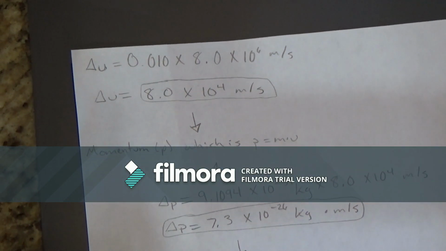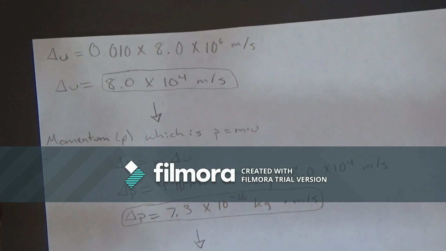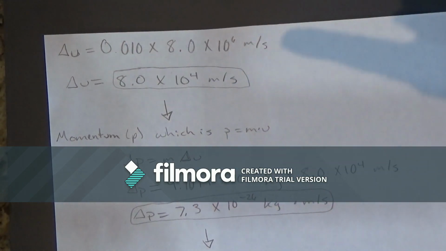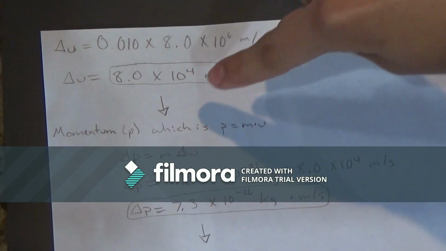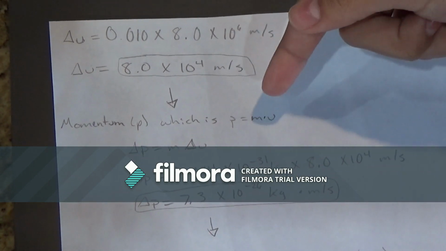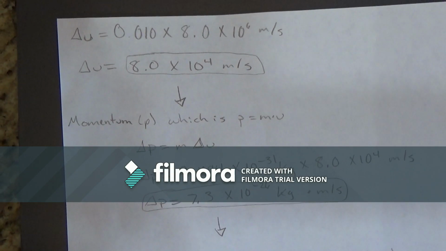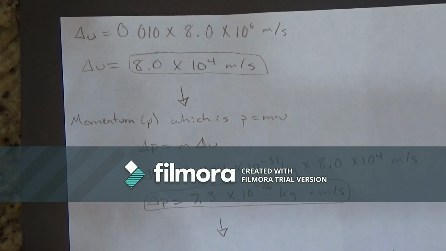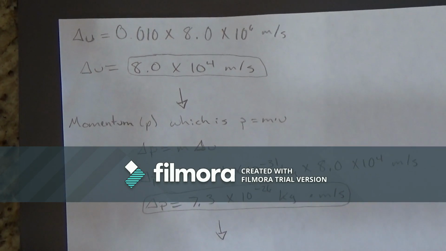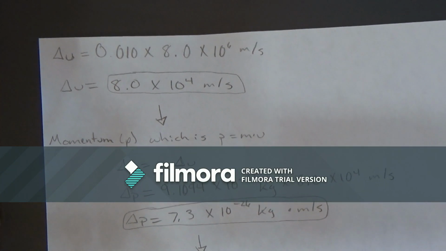So then we try to find the momentum, where the equation is p equals m times u, which is the mass times the speed. So we have to apply the uncertainty of the speed, so we get this value, and then we move it into the equation because we're trying to find the uncertainty of the momentum. So we plug them in, and so it's going to be 9.1094 times 10 to the negative 31st power kilograms times 8.0 times 10 to the 4th power meters per second. And the value that we get for the uncertainty of the momentum is 7.3 times 10 to the negative 26 power kilograms times meters per second.